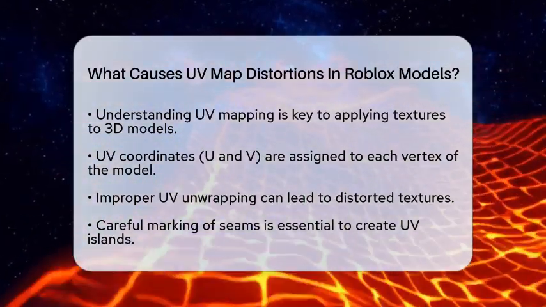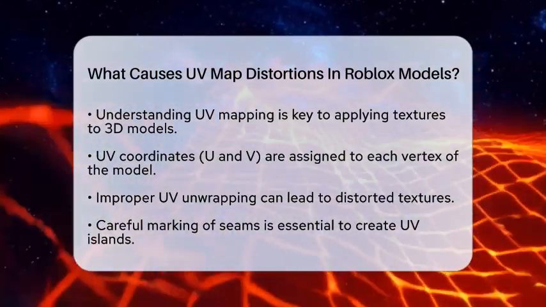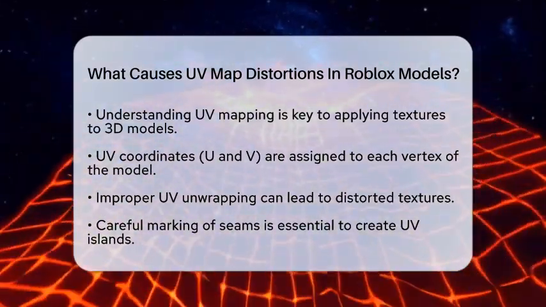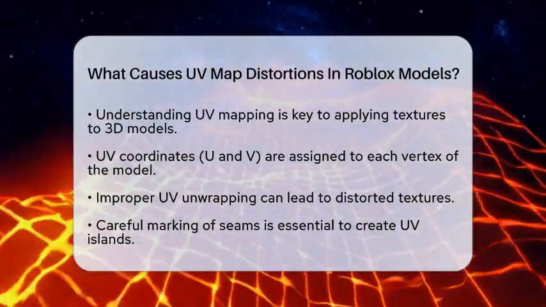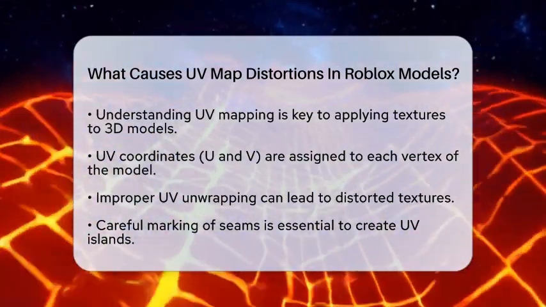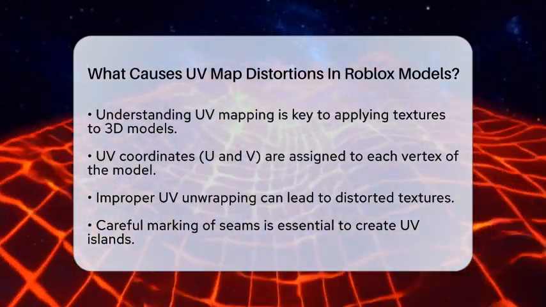First off, let's talk about UV mapping. This is the process where a two-dimensional texture is applied to a three-dimensional model. Each vertex of the model has coordinates assigned to it, called U and V. When these coordinates are not set up correctly, distortions can occur.